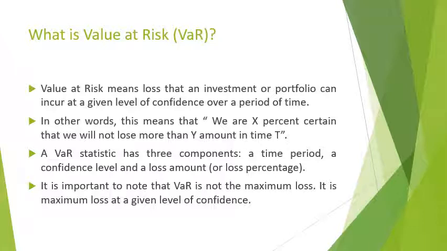And the loss amount is basically how much loss we are going to incur. So these three concepts together define value at risk.